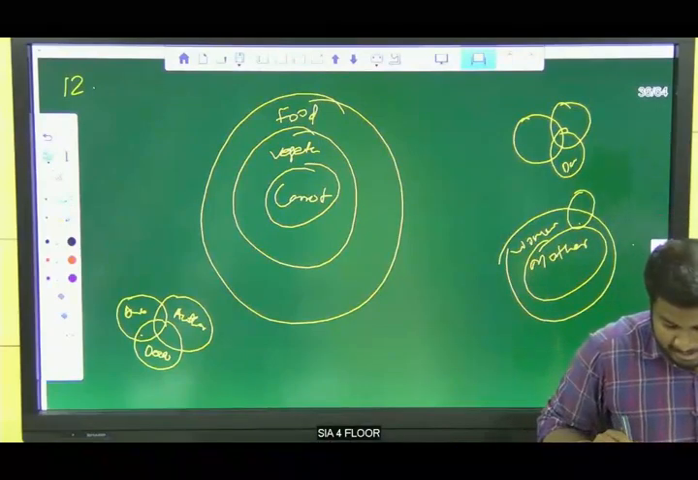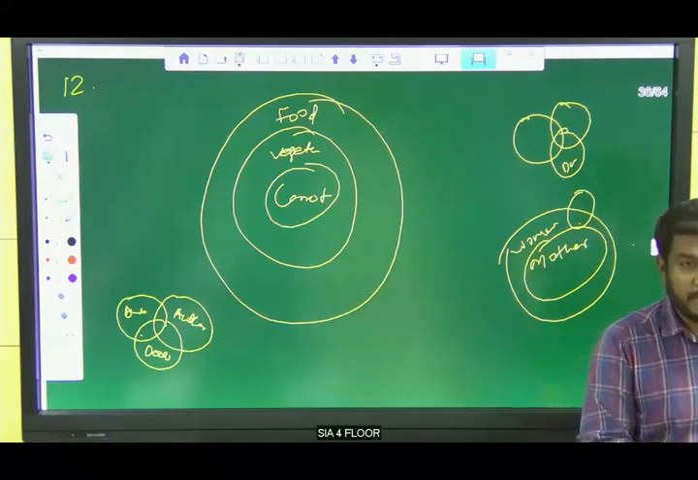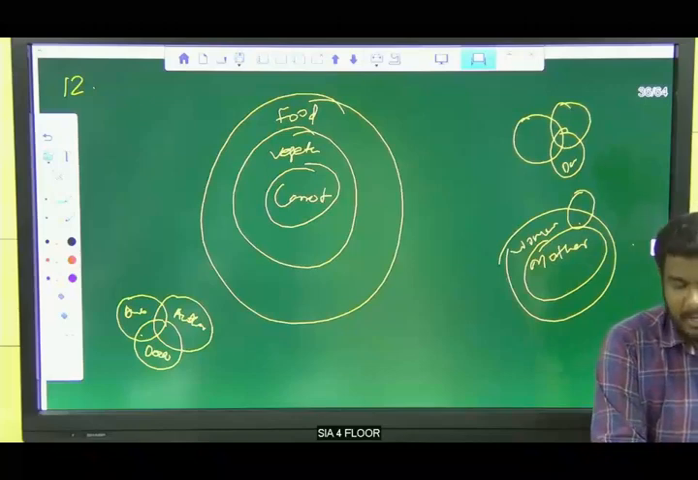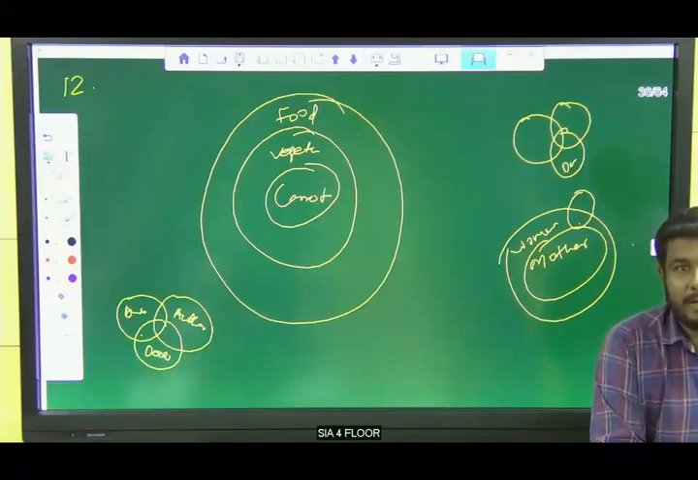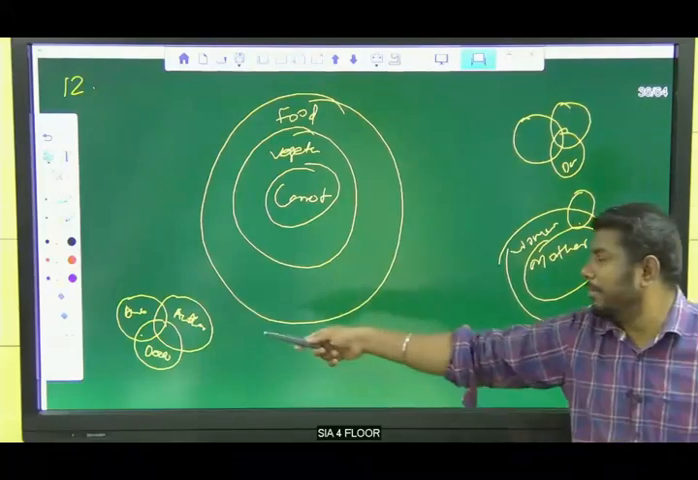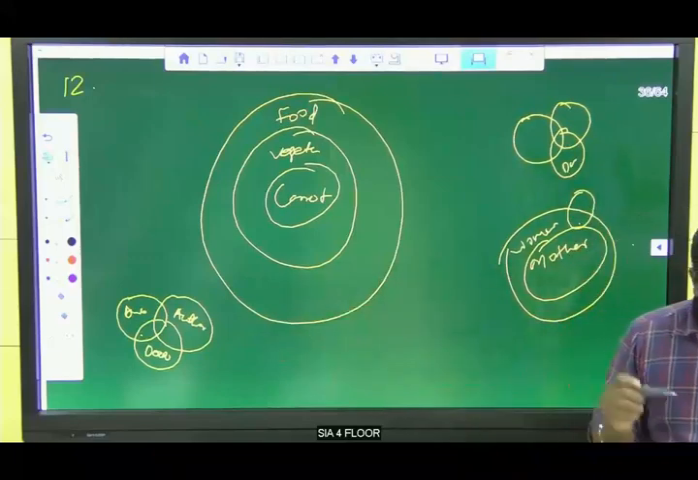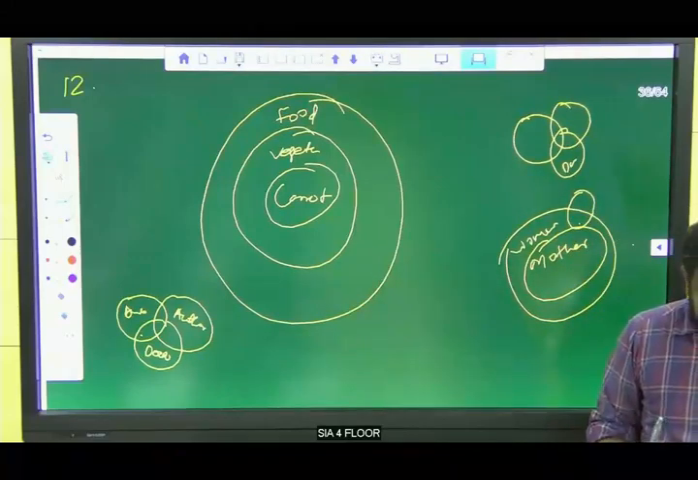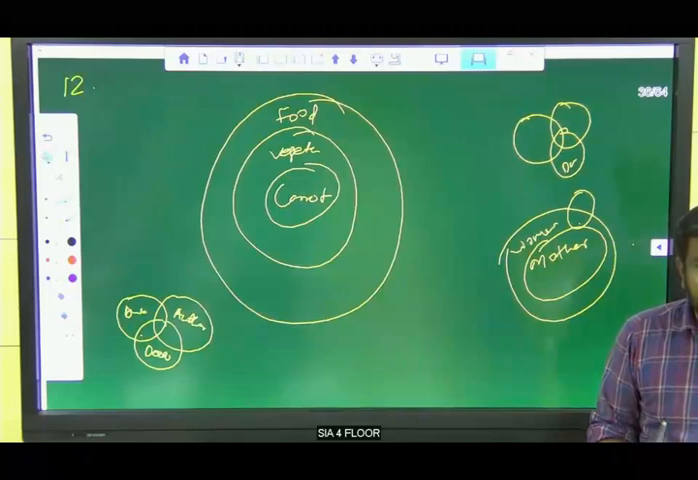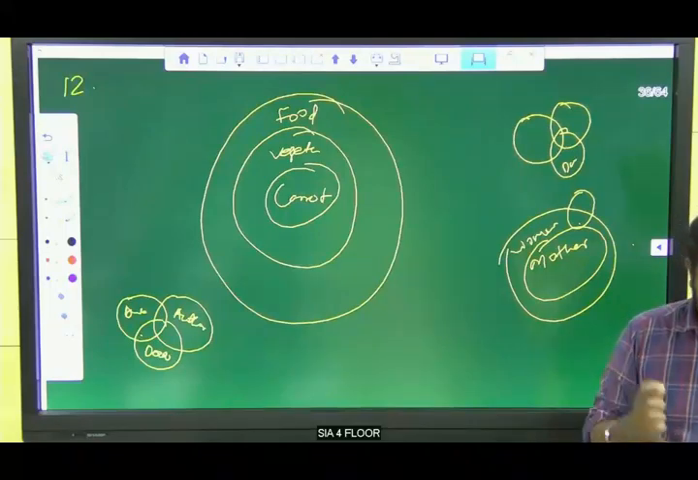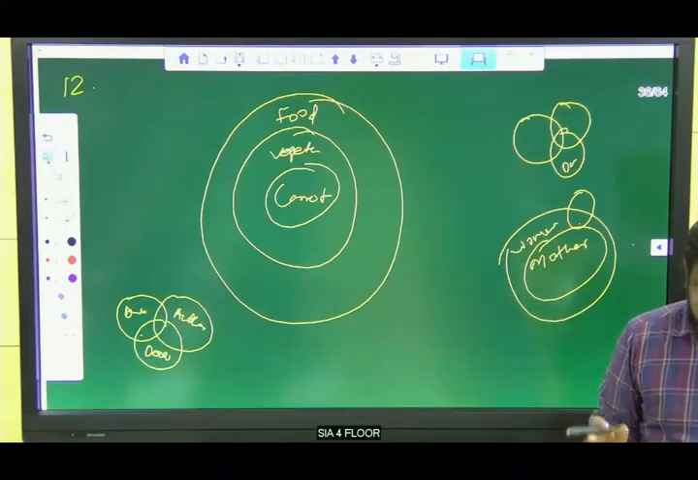Like STR, I think Aishwarya doesn't know about STR. Okay, so there are many multi-talented persons, right? So they will come under this category. Clear? Still, if you have doubt, you can message me. No issues. Right? Yes, sir.